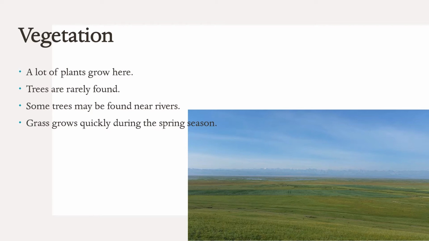And the reason behind this I told you, because the rainfall plays a very important role here. The rainfall is not too much that many trees can grow here and not too less that it turns into a desert. Okay, so not many trees are there, but a lot of plants are there, and grass also grows very quickly. This grass grows during the spring season, and when the autumn season comes, it changes into hay. Hay is the thing when green grass is dried and it turns yellow in color. So that is known as hay.